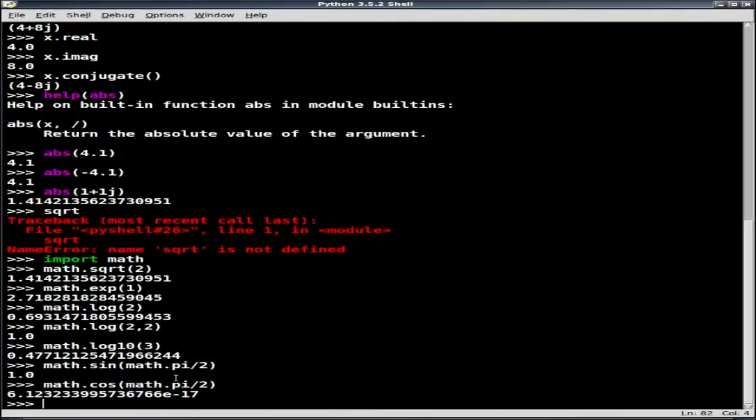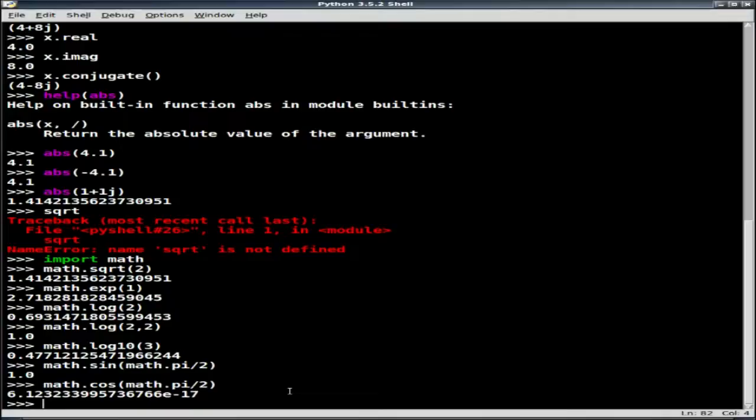I've got a constant, the usual constants you would think, pi. So math.cos of math.pi over 2, I don't quite get 0. Again, that's kind of round off error. More on floating point numbers later, but here's an example that floating point numbers in computer land are not the same thing as the floating point numbers that we see in our usual realm of mathematics.